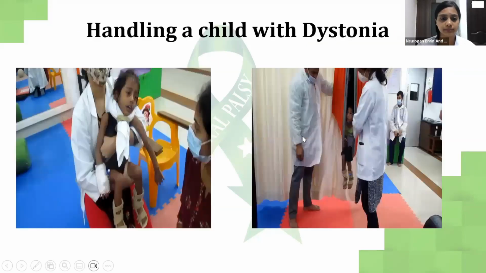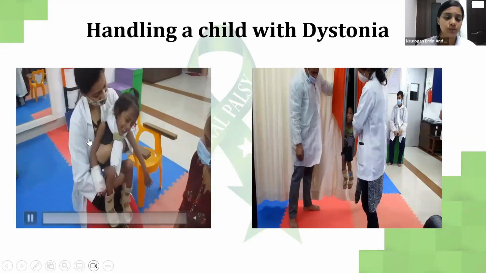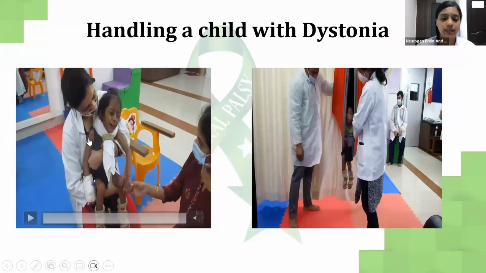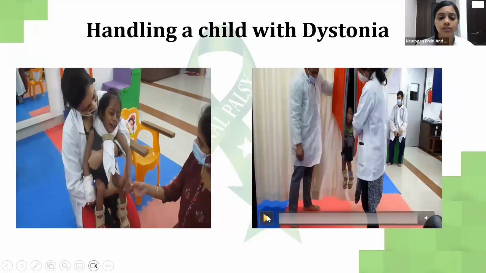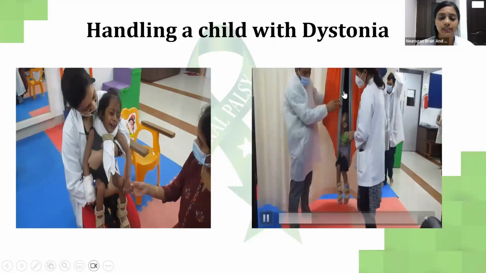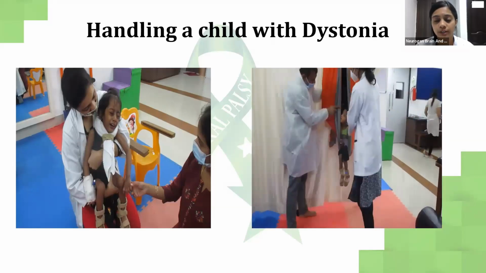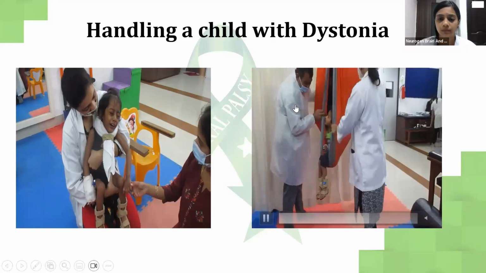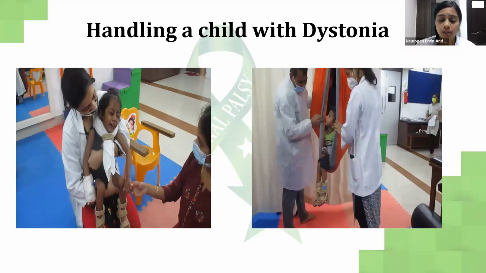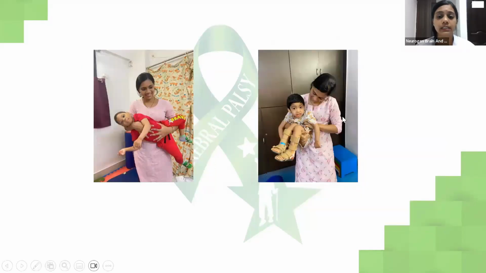How can we handle a child with dystonia? We can do this. In flexion, we have to promote a lot of flexion. This is a hammock wherein he's expected to not go behind. We are just holding on to him. As I told you, we are promoting a lot of flexion activities, like bent activities. And this.